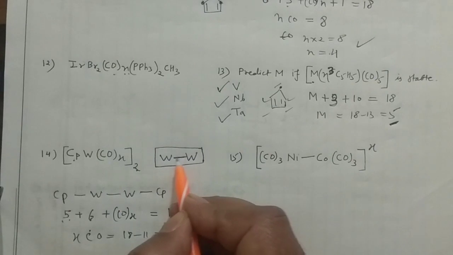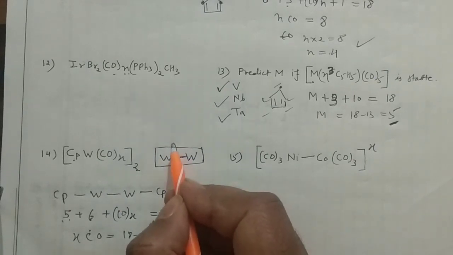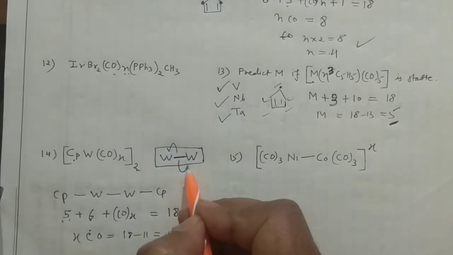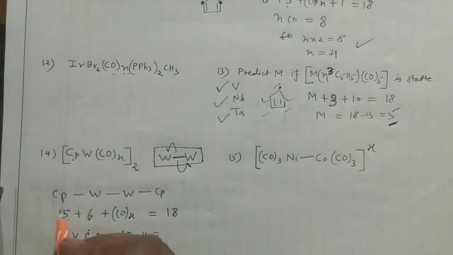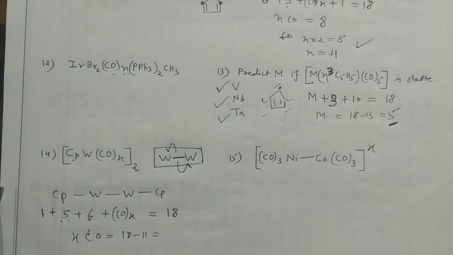Since one metal bond is here, if you cleave that homolytically by the neutral method, that means one tungsten will contribute 1 electron. So you have to put 1 electron for this one also. Okay, so 6, 5, 11, 1, 12. This should be 12, and that will give you 6.